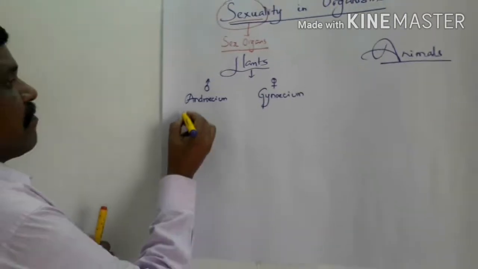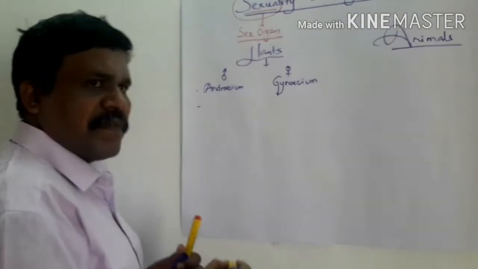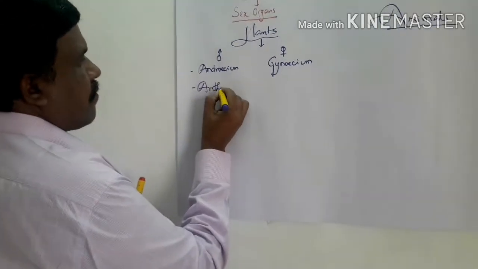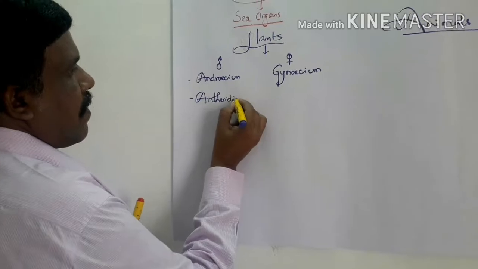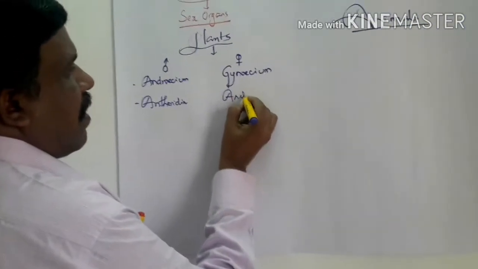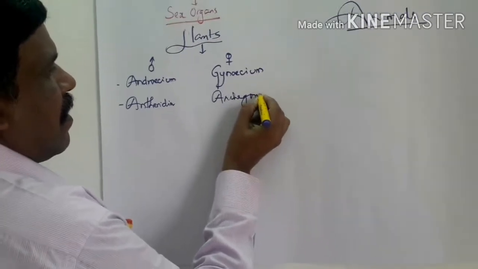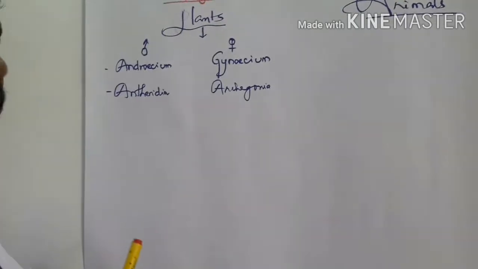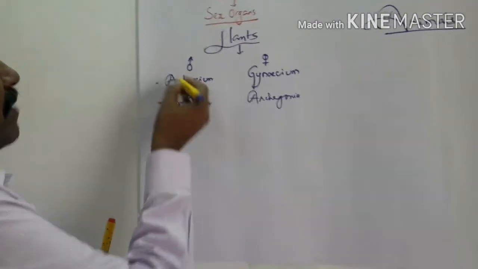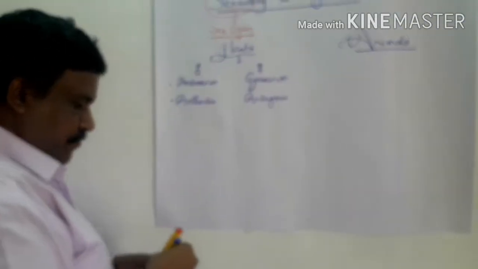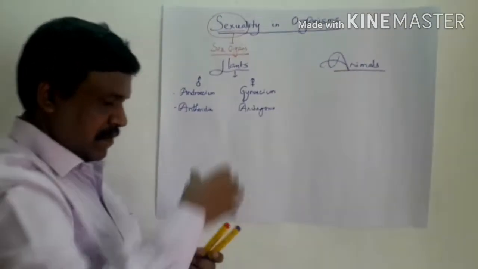In the case of lower forms of plants, we use different words there: antheridium, antheridia, archegonia, having the same meaning. When you see algae or bryophytes, we use the words antheridia or archegonia. In the case of higher plants, we use the words androecium or gynoecium. Now first we'll talk about the plants here.